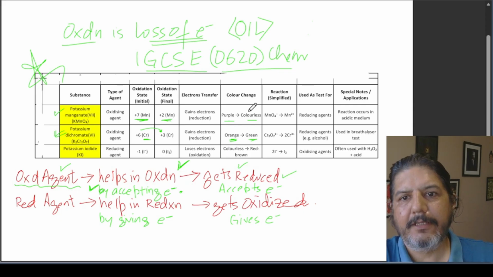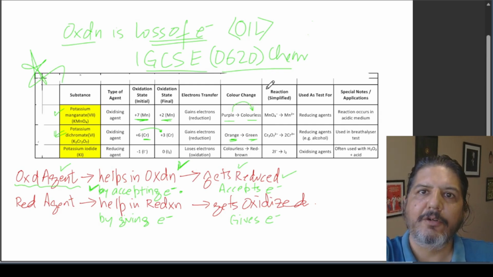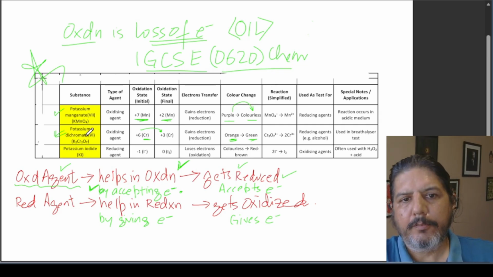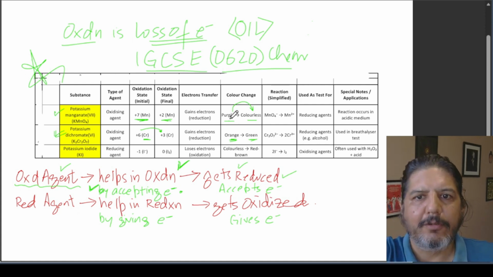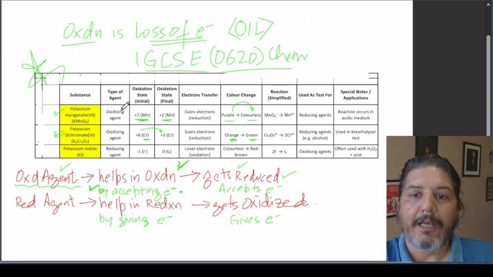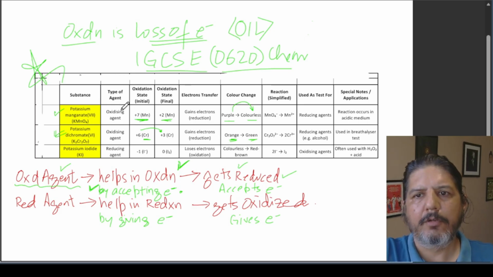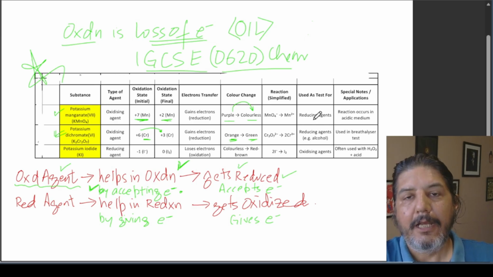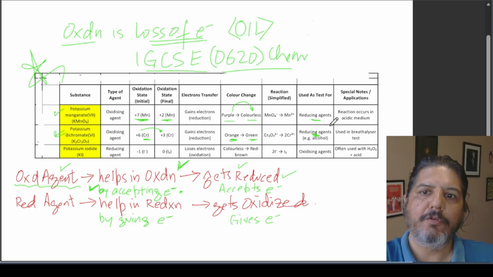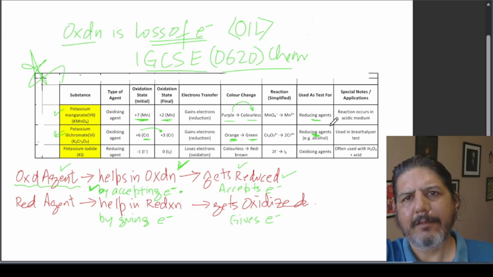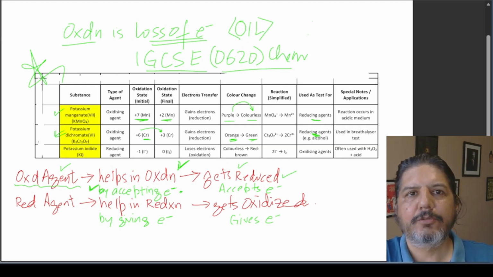For potassium permanganate, the color changes from purple to colorless when it is behaving like an oxidizing agent. For potassium dichromate, the color changes from orange to green when it is behaving like an oxidizing agent. Now, another way in which the question is formed is that the oxidizing agent helps as a test for reducing agents. I'll come to reducing agents in a while. I just want to show you the color change because the color change is also very important.